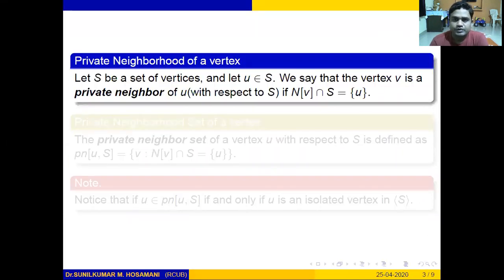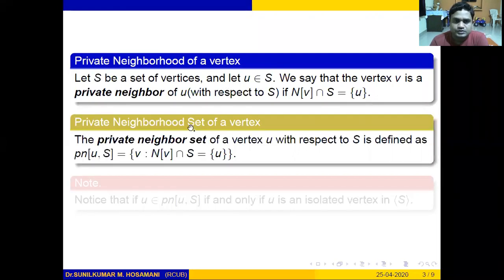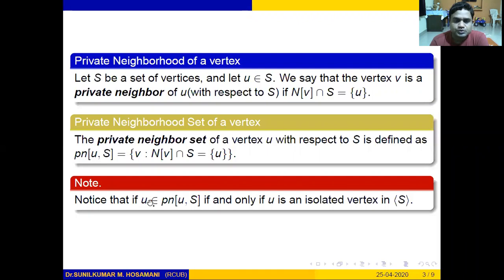Now look at the definition of a private neighborhood of a vertex. Here, let S be a set of vertices and U is any element of that set. Then we say that the vertex V is a private neighborhood of U with respect to this set S if the closed neighborhood of V intersection S is equal to the singleton set U. Similarly, the private neighborhood set is the collection of all private neighborhoods of this vertex U. Here you can notice that V belongs to the private neighborhood of U with respect to set S if and only if U is an isolated vertex in the subgraph induced by the set S.